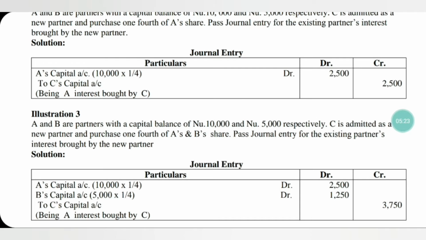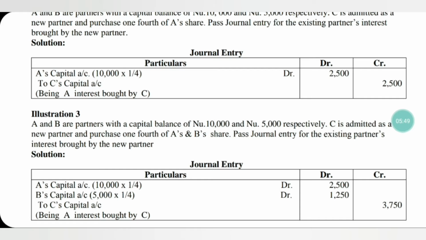According to this question, A and B are the existing partners. C is a new partner who is getting admitted into the partnership and purchased one-fourth from A as well as one-fourth from B. So, both A's and B's capital are bought by C. How much share is bought by C?